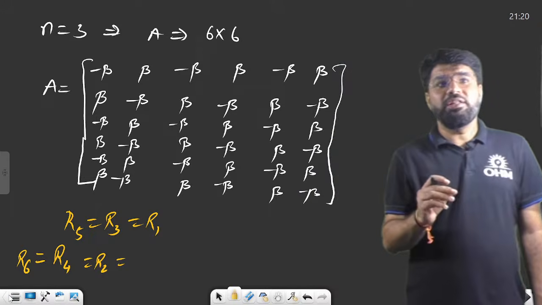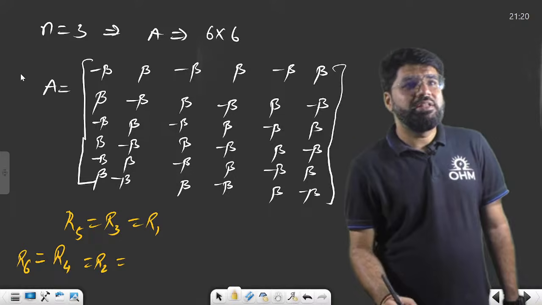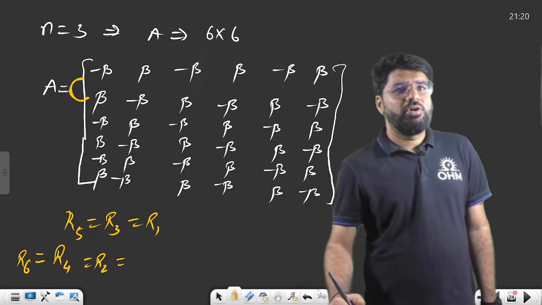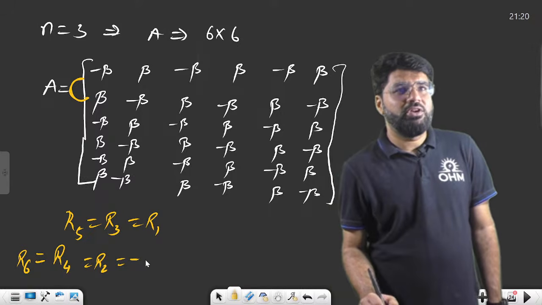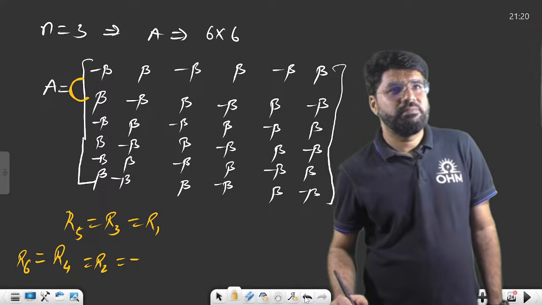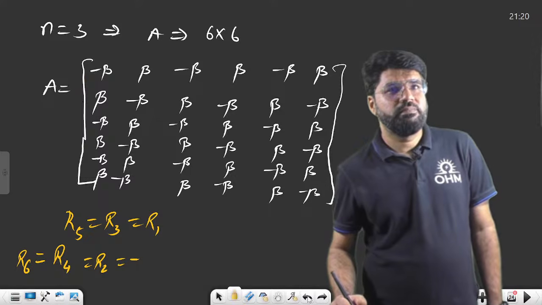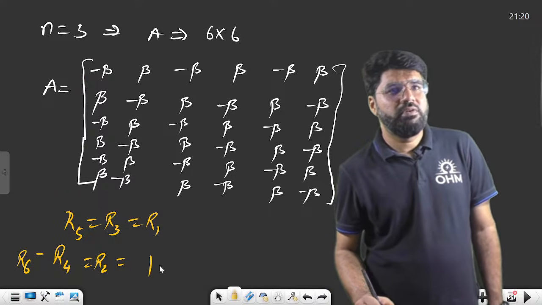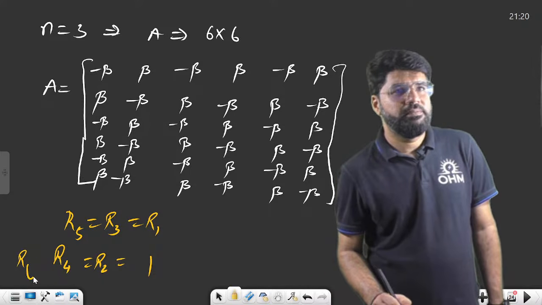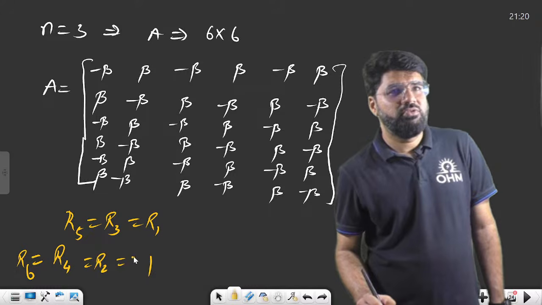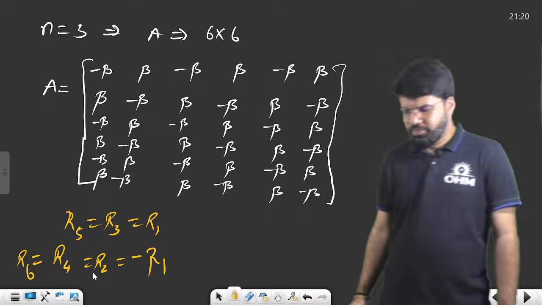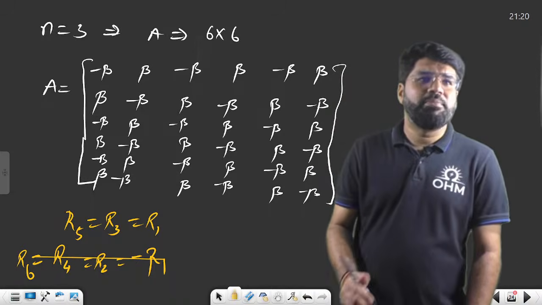But not only this, what is the relation between R2 and R1? Only a minus sign difference. Every element just has the opposite sign. So I can call this minus R1. I can call this minus of, just a second, this is R6, R4 and minus of R1. Correct. So all rows are dependent.